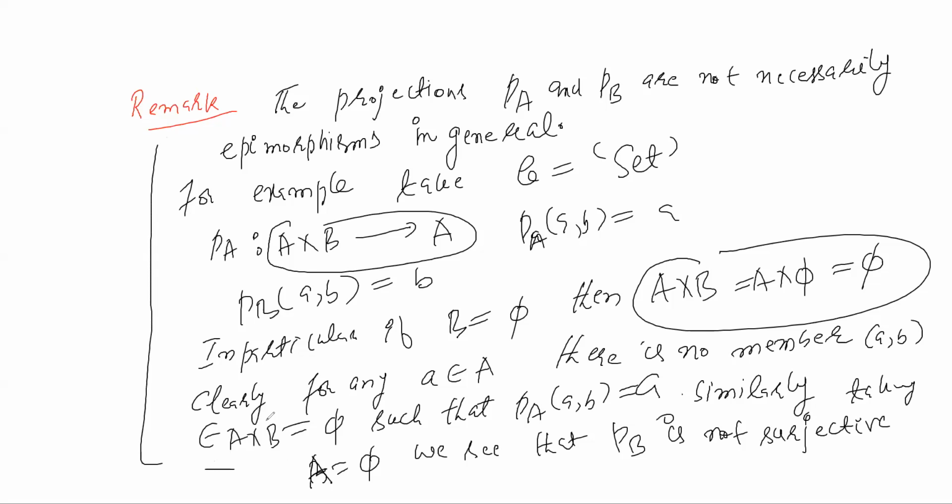Now another important property of this Cartesian product, or product, is that it is associative up to isomorphism. So another proposition, I think it is straightforward, you can prove by yourself.